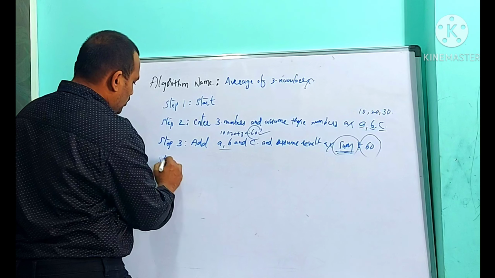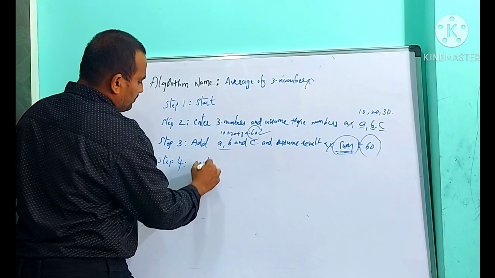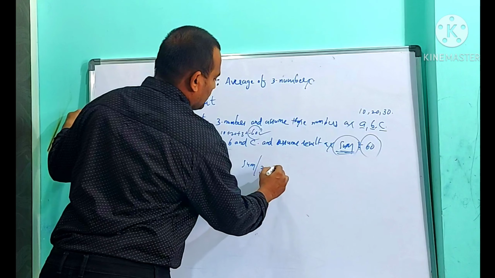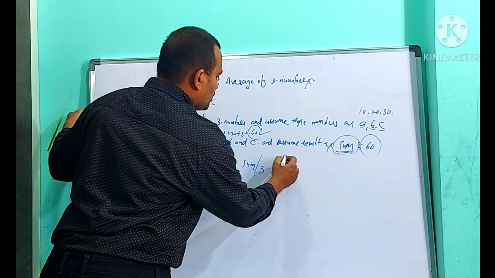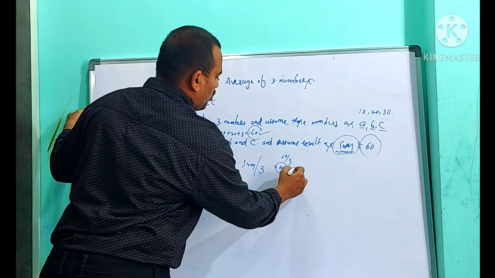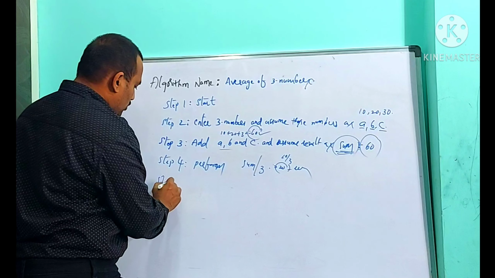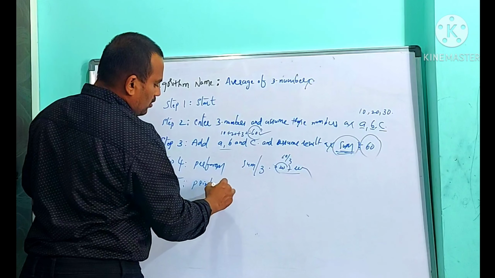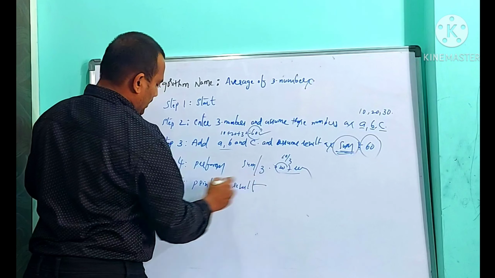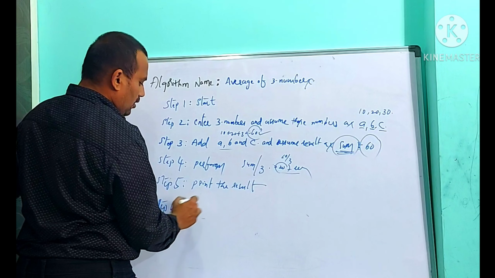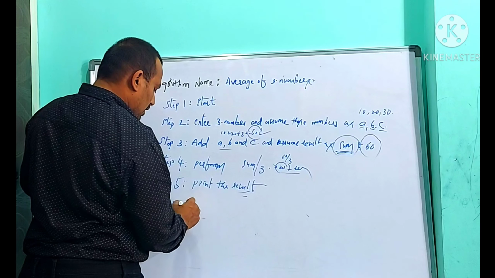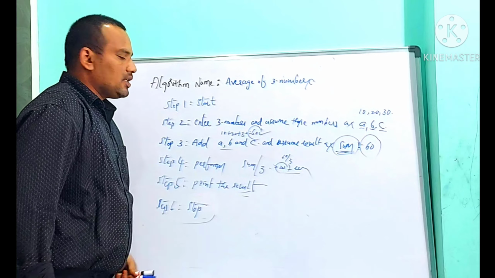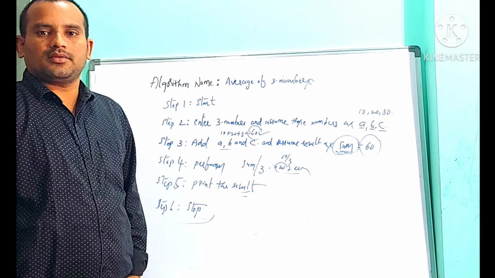Then step 4 what I need to do? Perform sum by 3. Correct or not? Means 60 by 3 becomes 20. Correct? This is called result. So finally, I got the result 20. So what I need to do? Step 5: print the result. Then step 6. After printing result, nothing to do. Then finally we need to stop the process. So this is a way of writing algorithm steps.